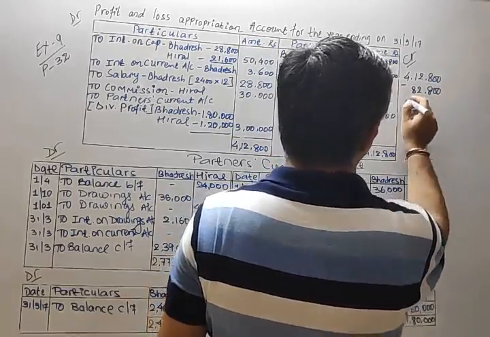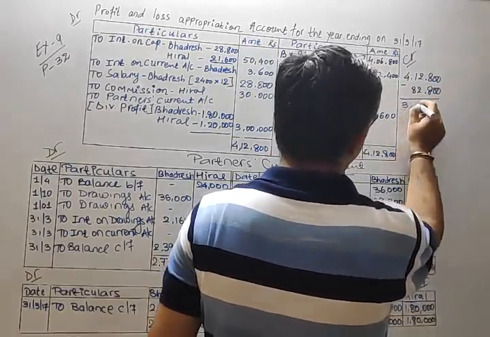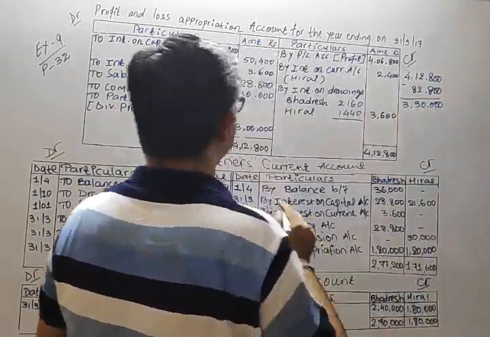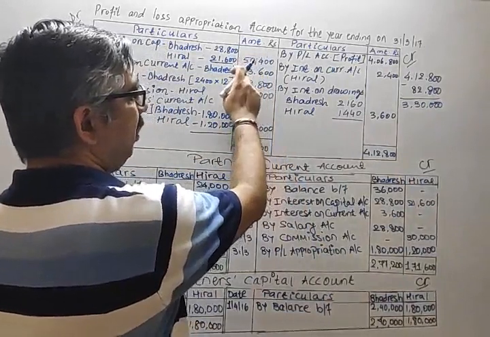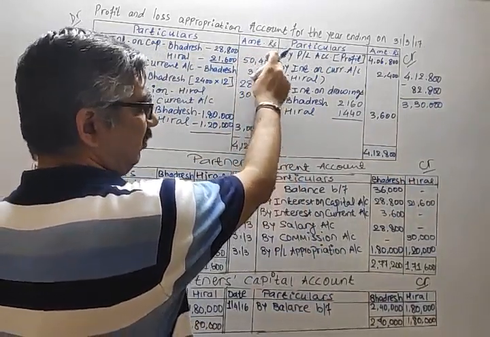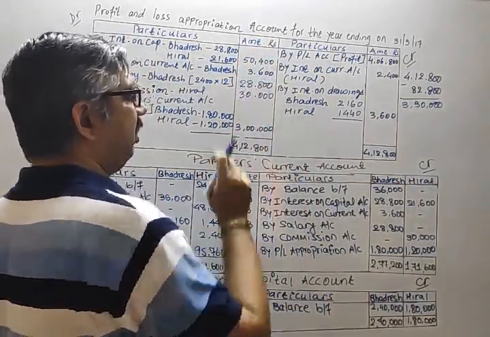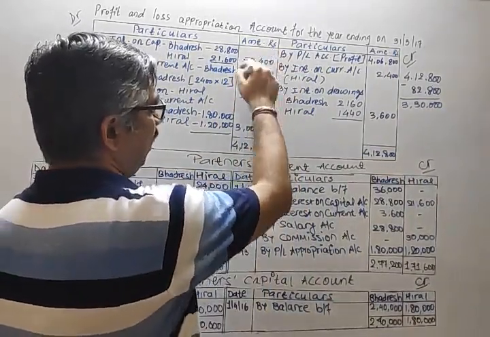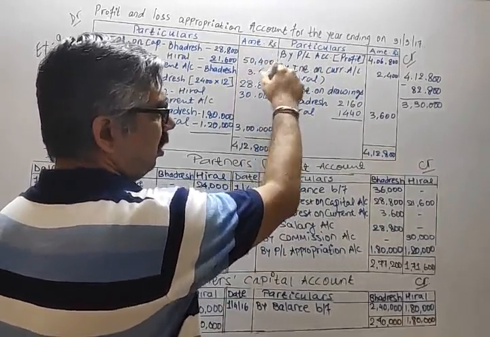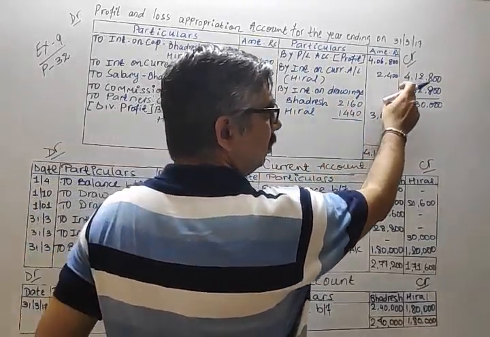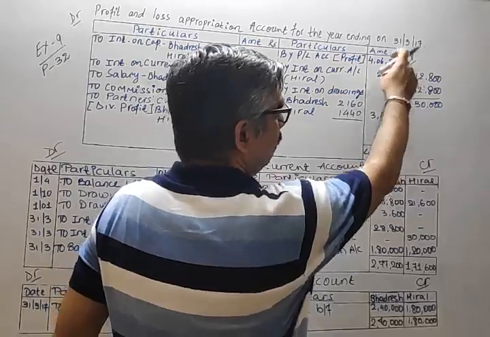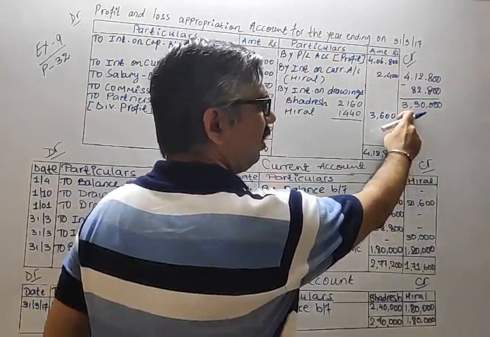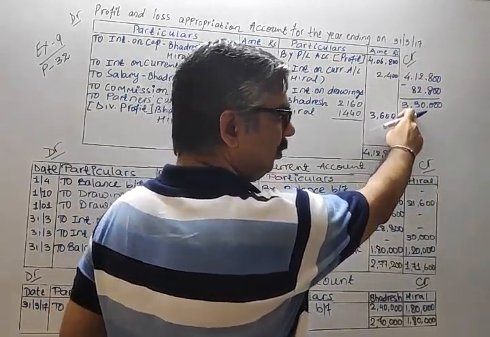Okay, so now you get 3,30,000. 50,400 plus 3,600 plus 28,800, total of these three. Any problem? Anyone? 82,800. This total we already have against 4,12,800. So the remaining is 3,30,000.